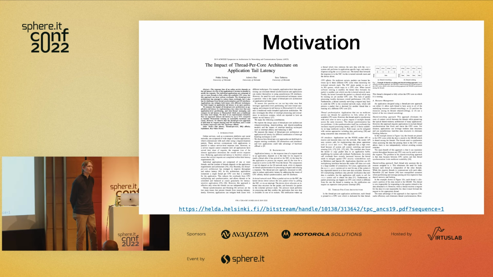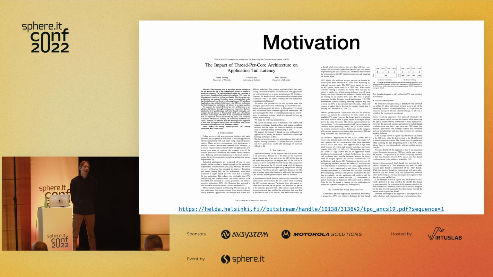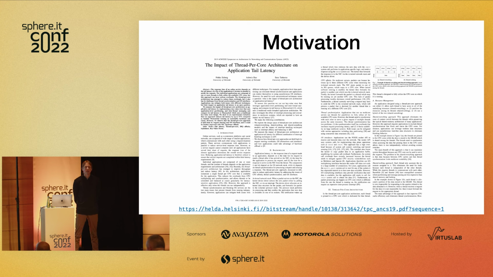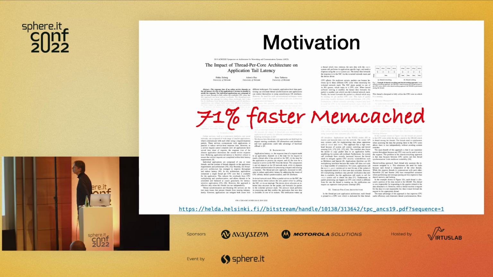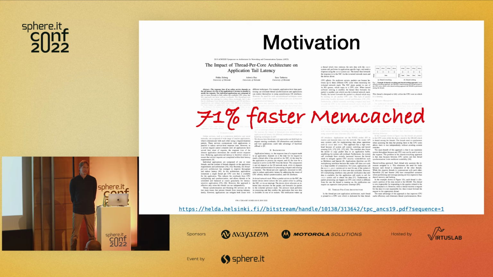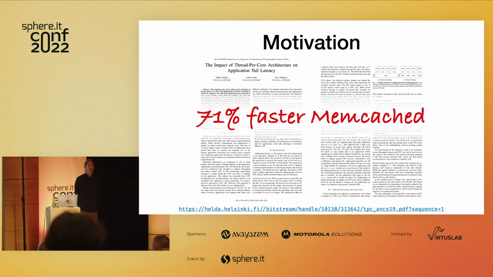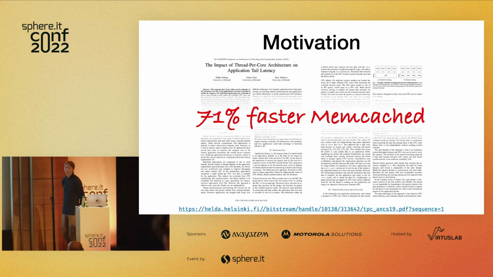Because what they did in this paper is they took production memcached and they modified the implementation to take into account some of the things that I'm talking about here today, and they improved the tail latencies by 71%. So over production memcached, they improved the tail latencies by 71%. That is an insane performance improvement. Like, I will take that any day of the week.